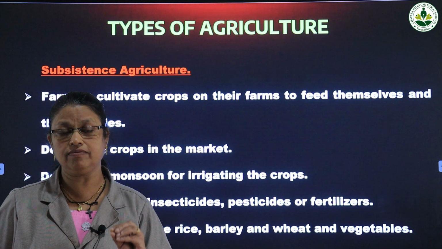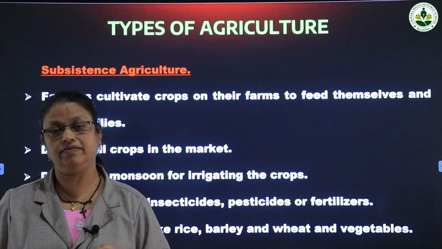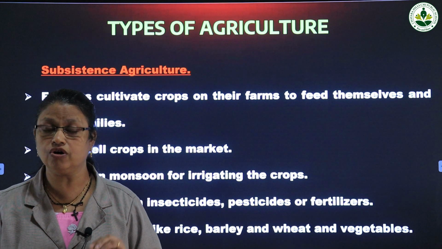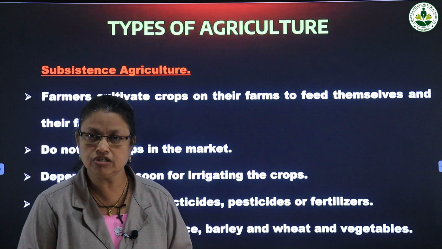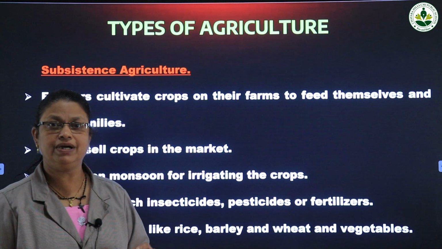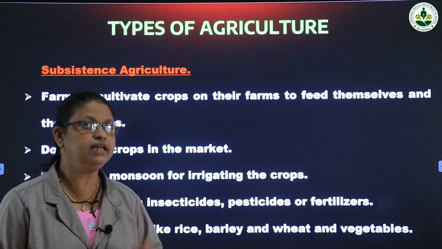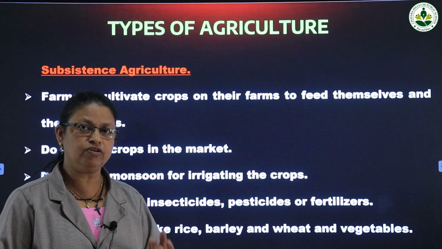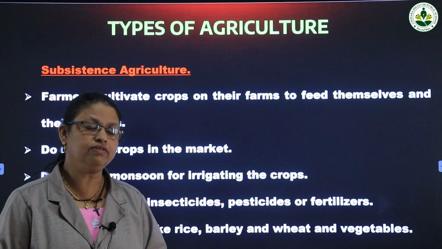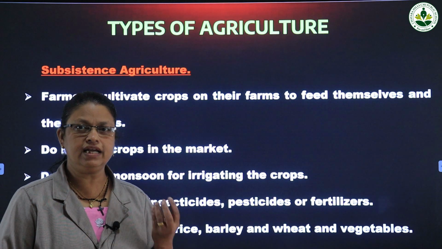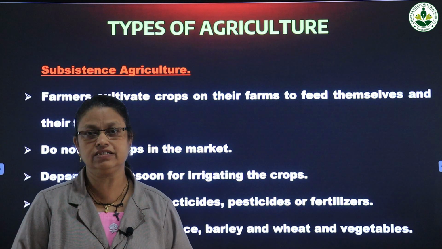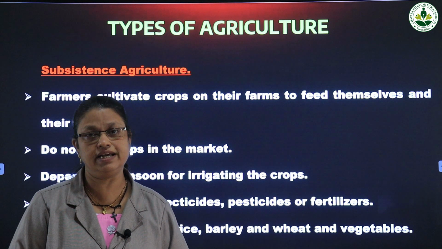What is needed for the family, that much only they cultivate, and they do not sell the crops in the market. Because of that, they depend on the monsoon for irrigation. Monsoon is the rainy season. They depend on the rainy season for cultivating the crops, and they do not use much insecticides, pesticides and fertilizers.